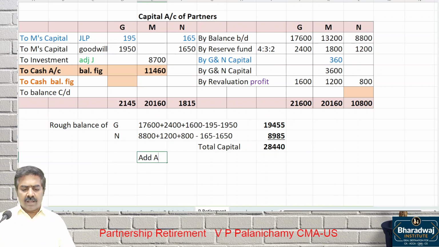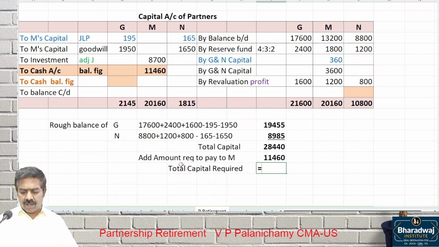Add the amount required to pay whom? M. How much amount do we need to pay? 11,460 along with that, they must maintain their capital. So this will become the total capital required. What is the total capital required? 28,440 plus 11,460. What is the total capital? 39,900. It should be in profit sharing ratio.